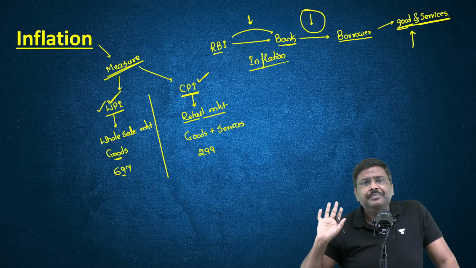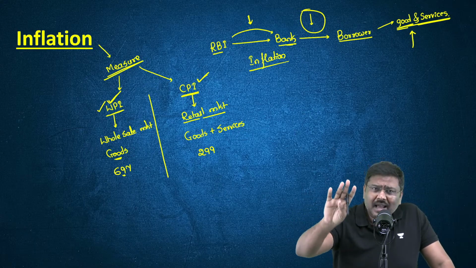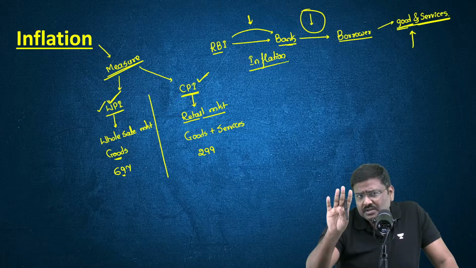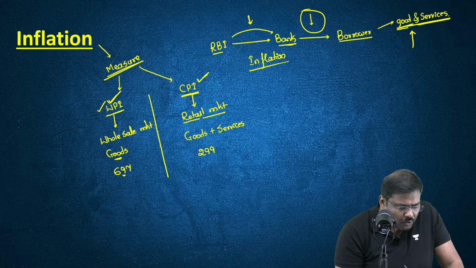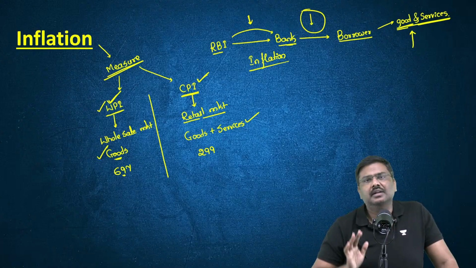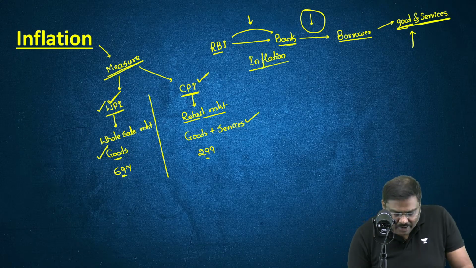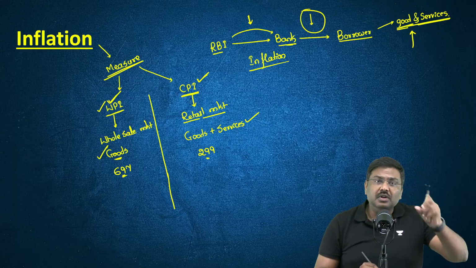It is on the cards. It is being considered by the Government of India. But as of now, the fact of the matter is very simple. Here, only goods are there. Here, goods plus services both are there.